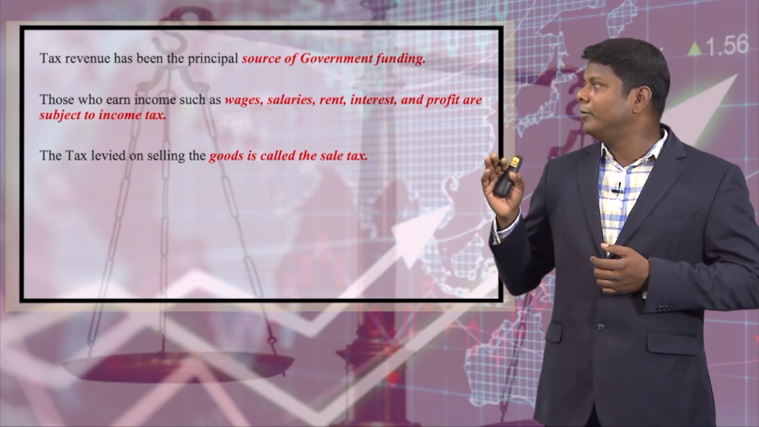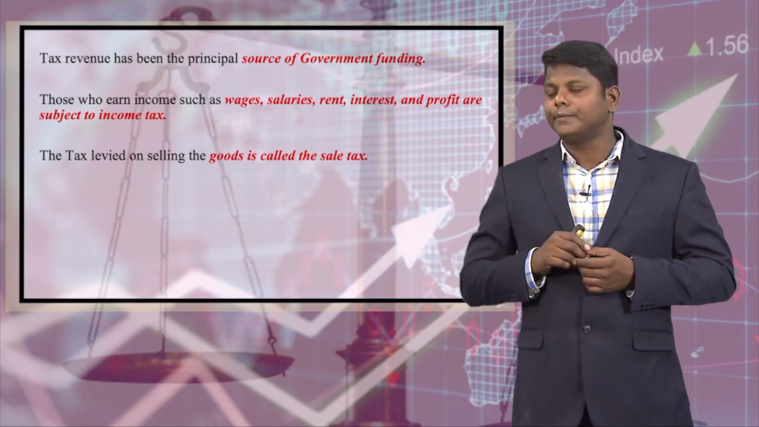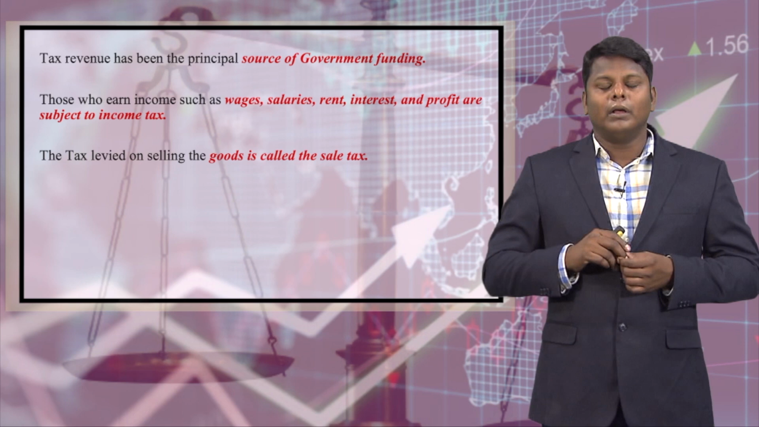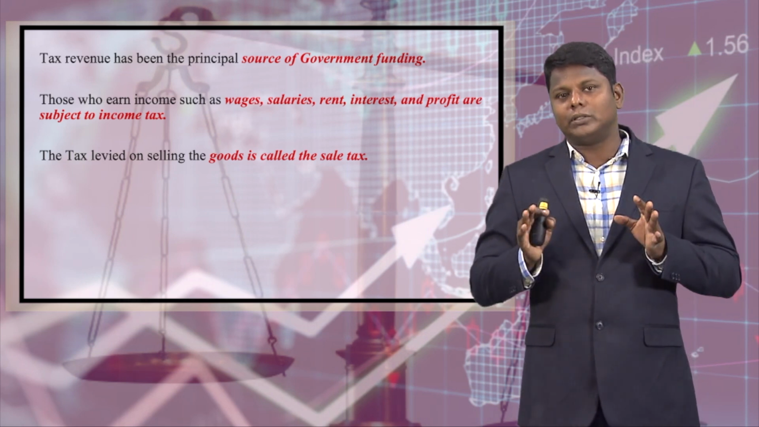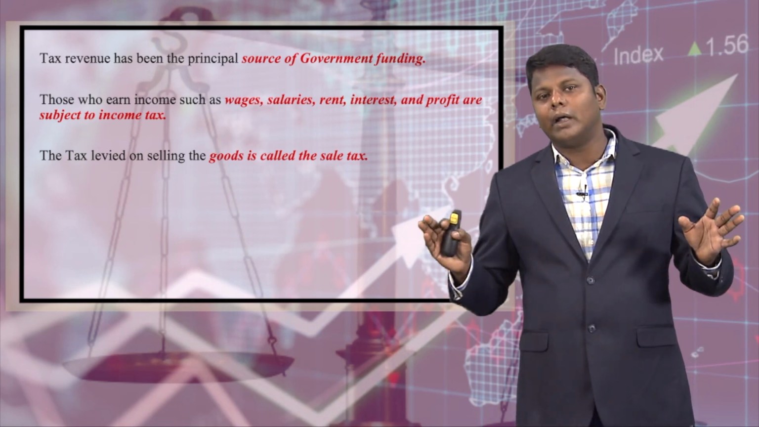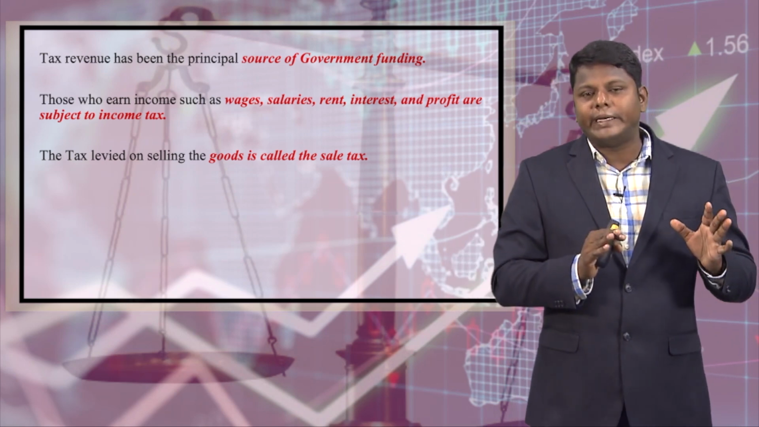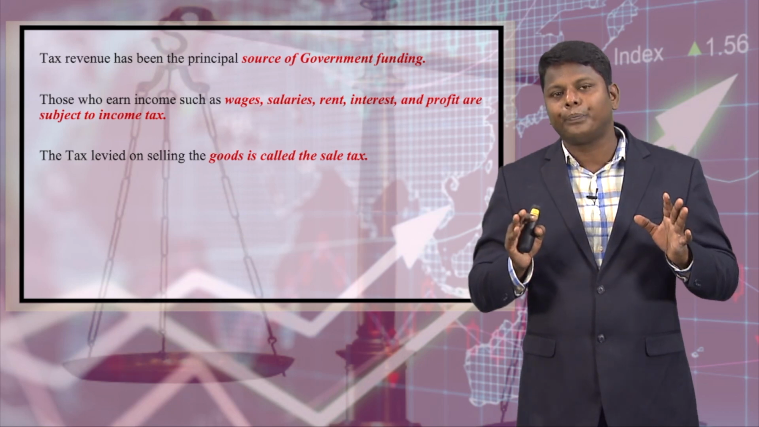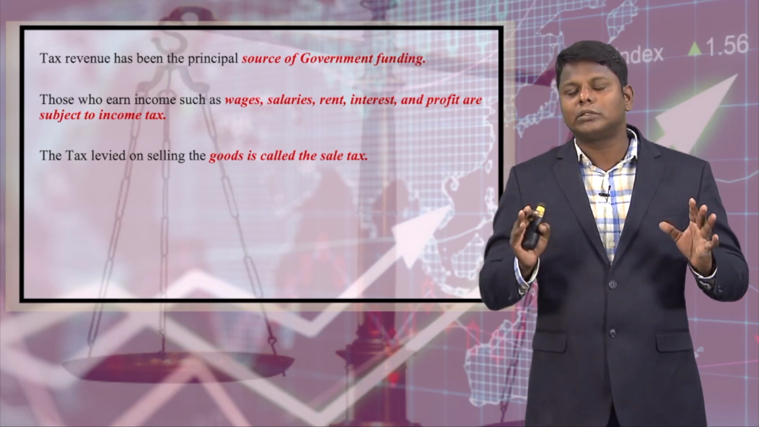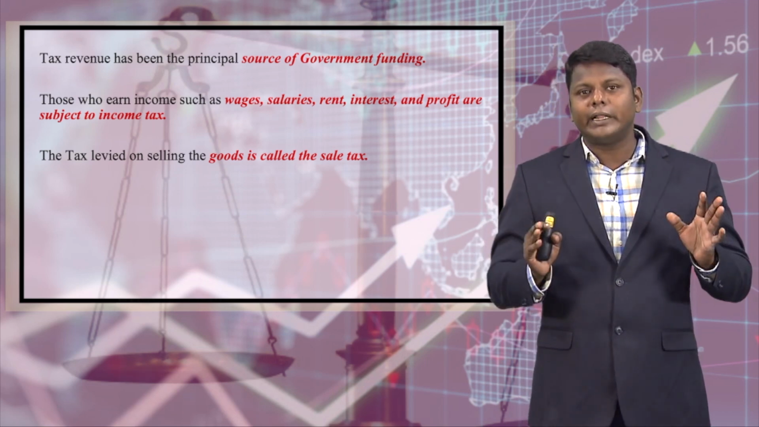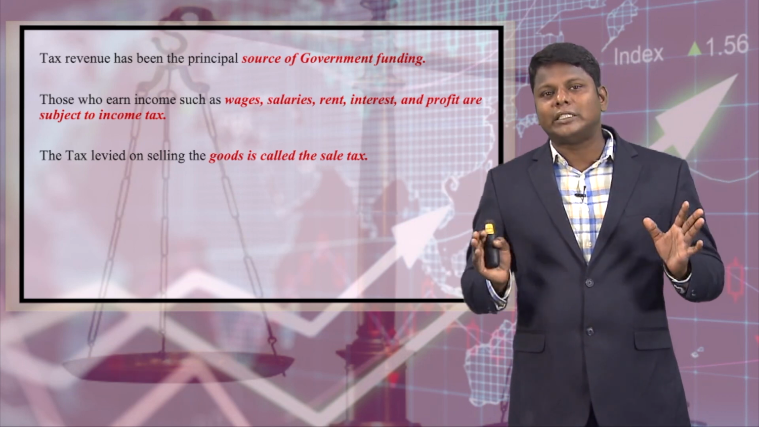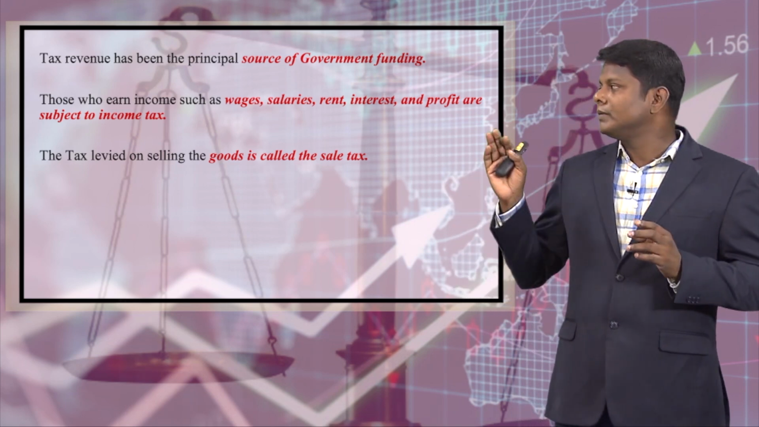Tax revenue has been the principal source of government funding. See, any government, be it a union government or state government, the revenue which comes from tax is considered a principal source of revenue for the government. Based on that only, the government budget will be prepared.